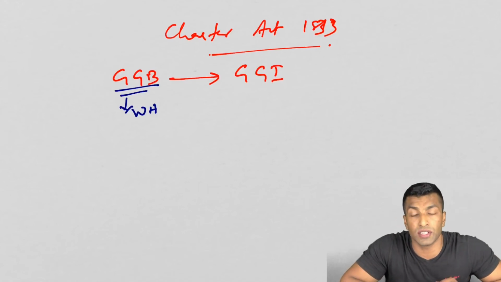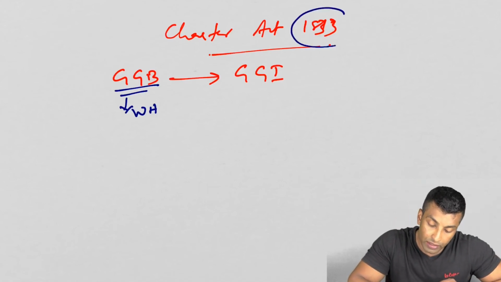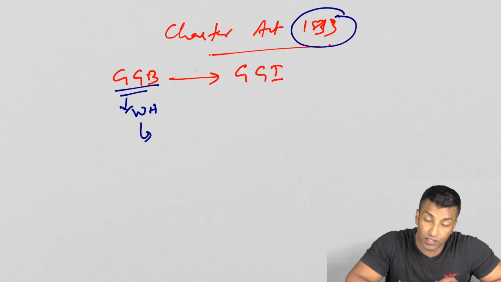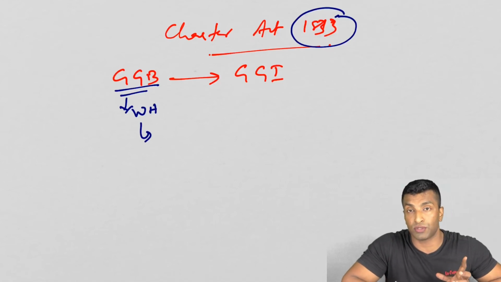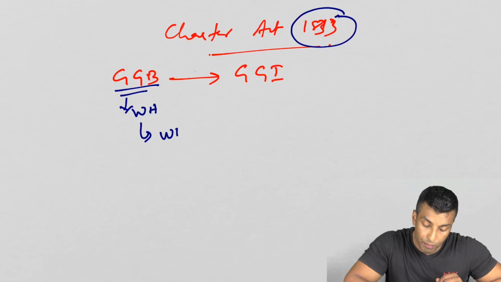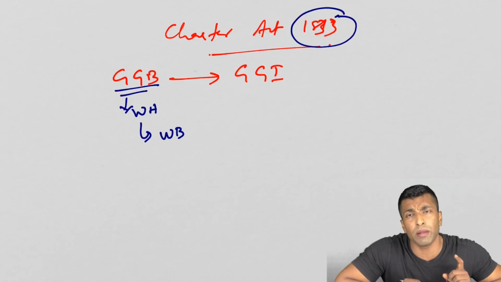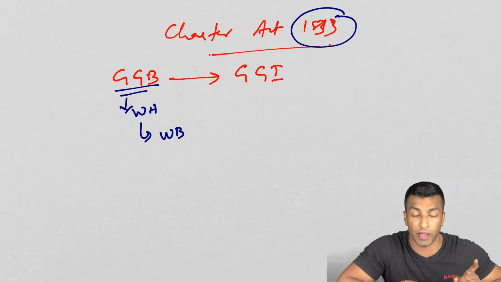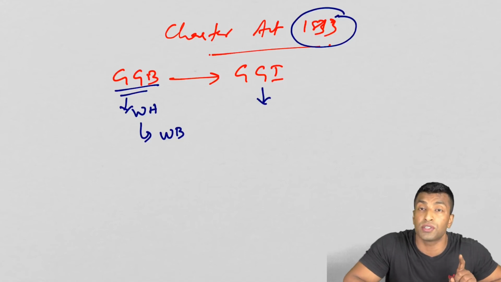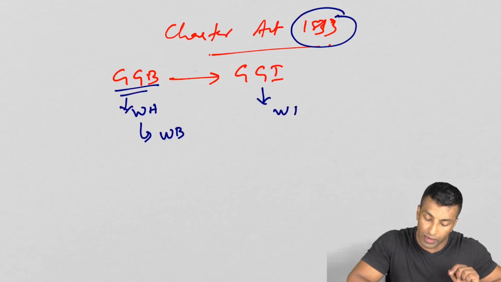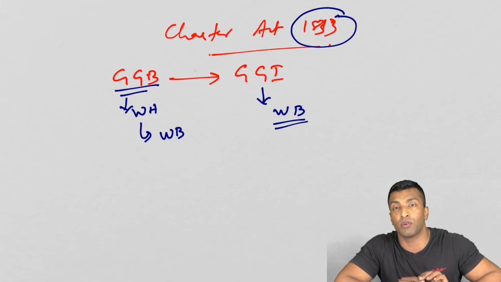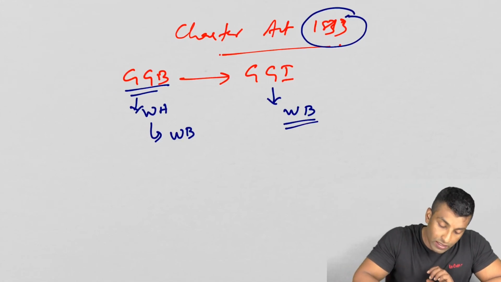Who is going to be the last Governor General of Bengal? The Governor General during this time became the last Governor General of Bengal. That is Lord William Bentinck. Lord William Bentinck was the last Governor General of Bengal, and he automatically became the first Governor General of India. Okay, so that is the first point.